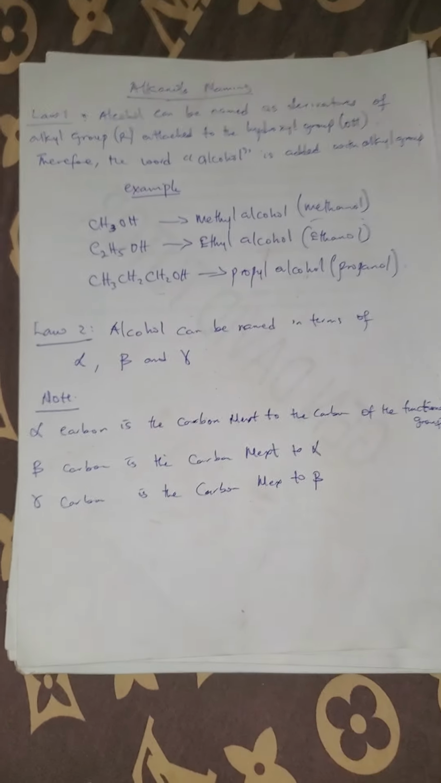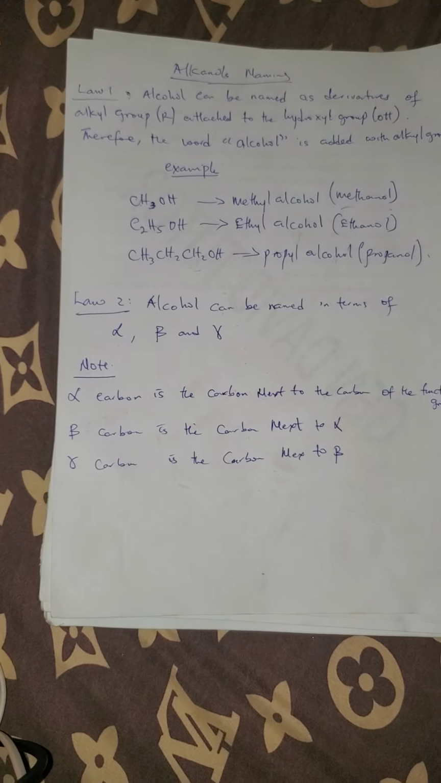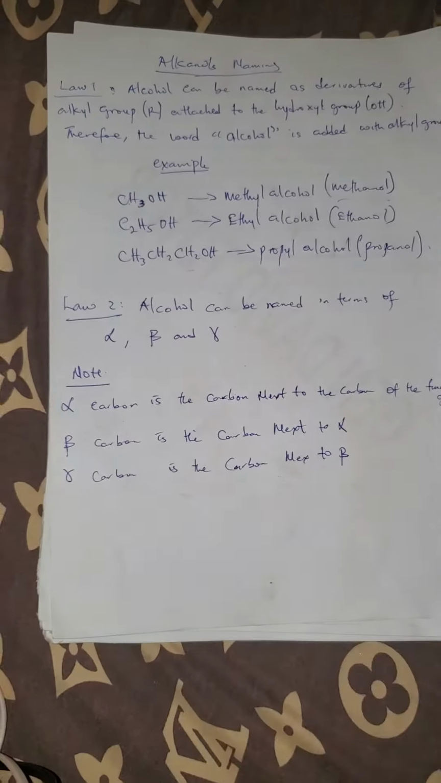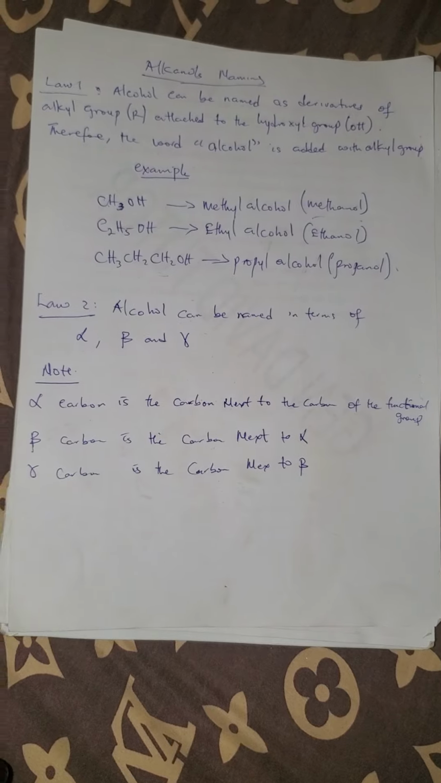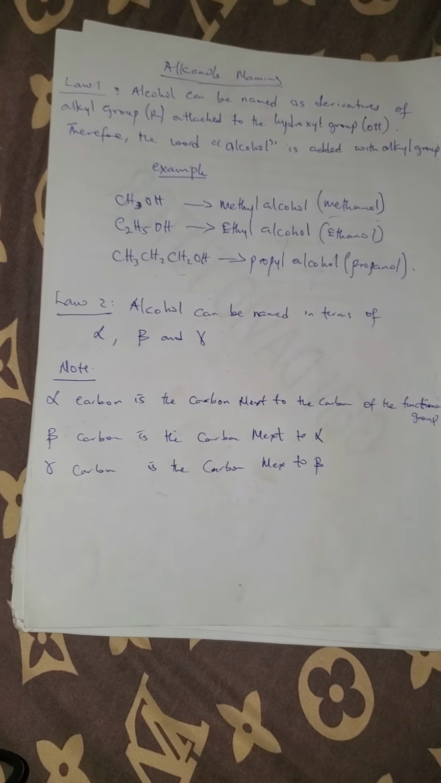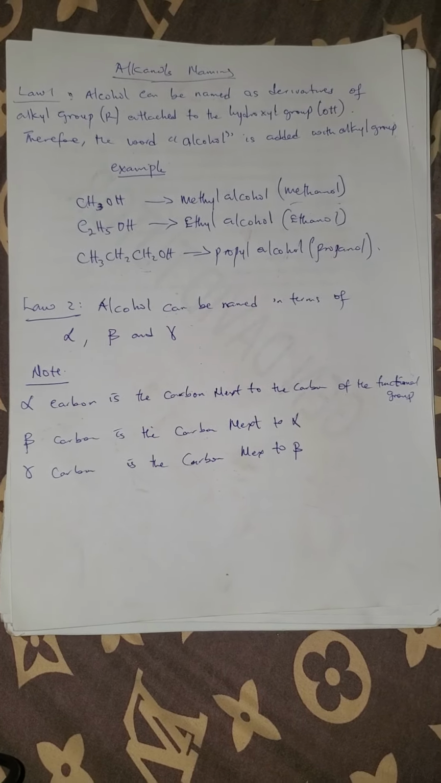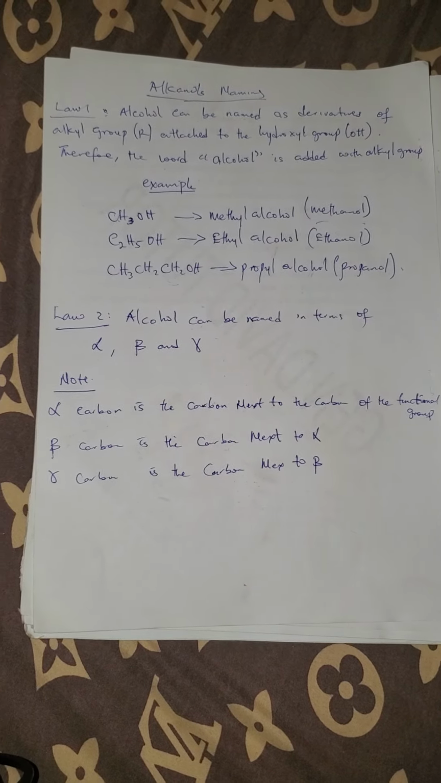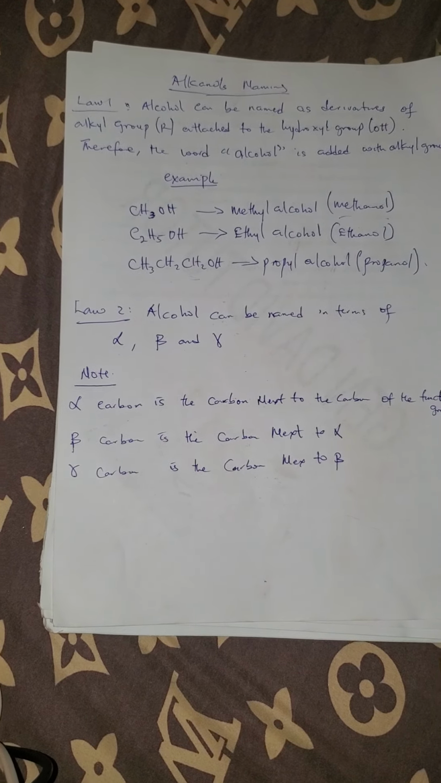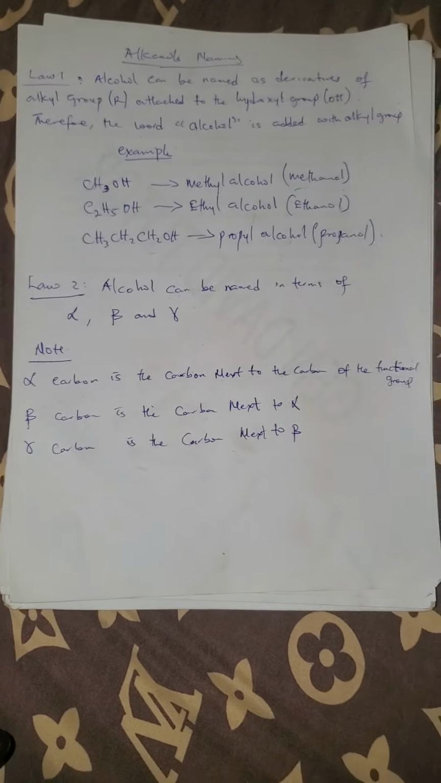Now Law 2. Let us go to Law 2. Now you can name alcohol as well, even some other organic compounds, in terms of alpha, beta, and gamma. The alpha carbon is the carbon that is next to the carbon of the functional group. Check the carbon that holds the functional group. The carbon next to that carbon is the alpha, beta is the carbon next to the alpha carbon, and gamma carbon is the carbon next to the beta carbon. So that is it.